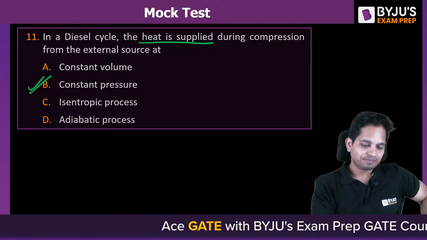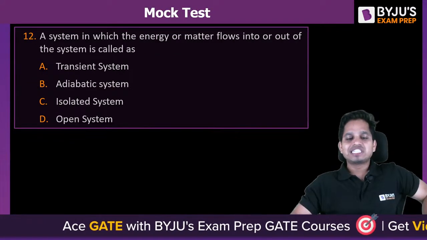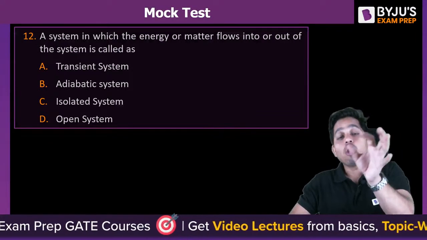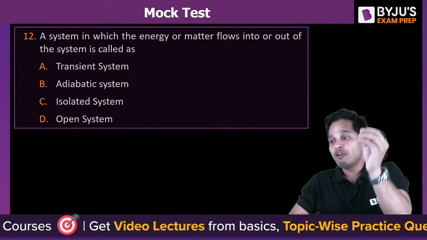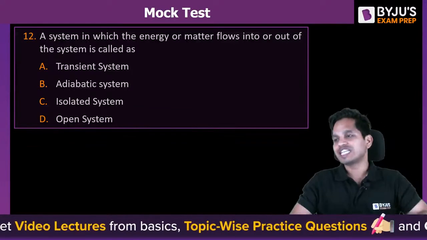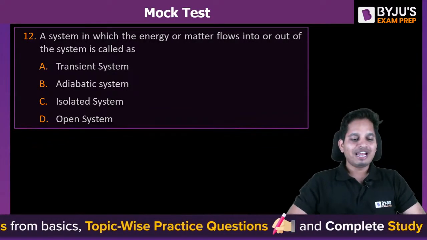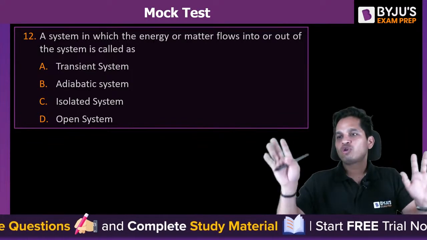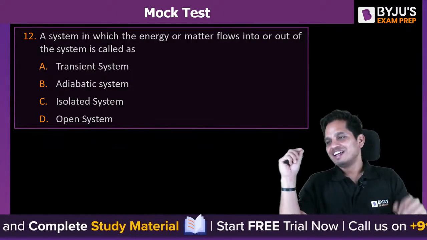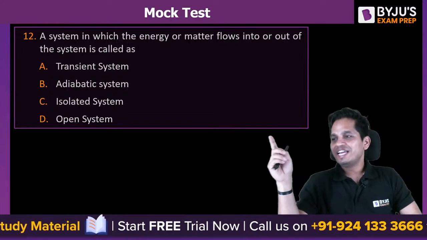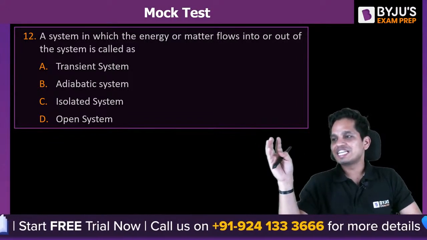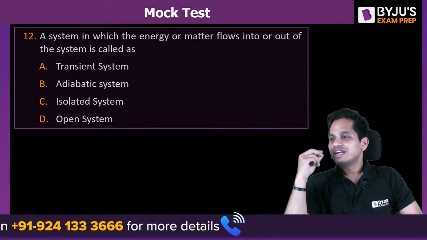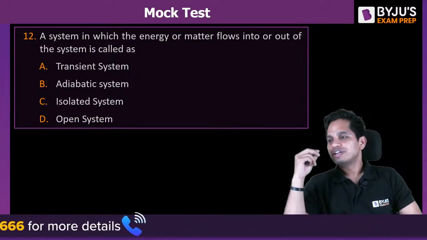A system in which energy or matter, that is both, can flow into or out of the system is called as 12. 12 A, B, C, D. 11 is done, now 12. 12D, open system.